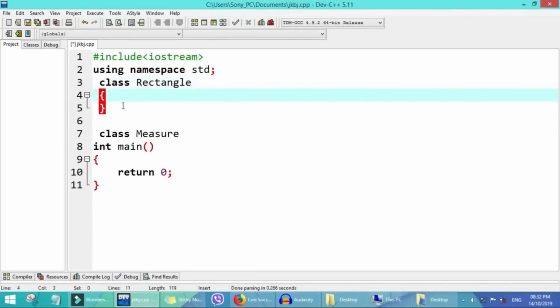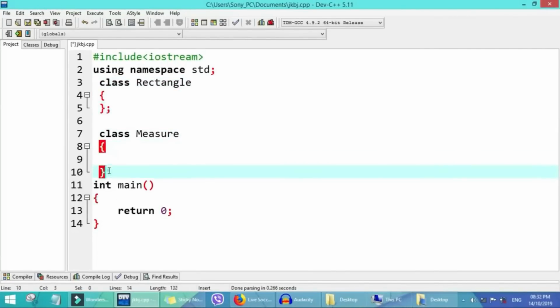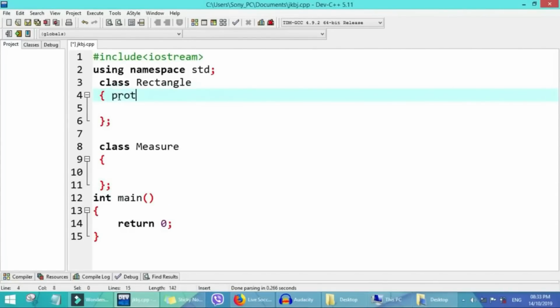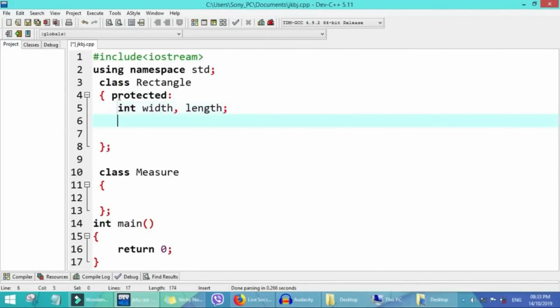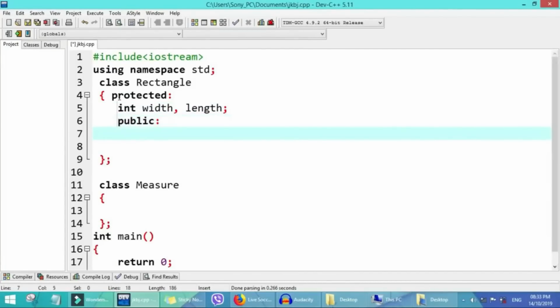So as usual we put our semicolon here because it is a class. The first one we still want to use is protected member data. So we collect two data, the common ones will be width and length. These width and length we will initialize with two functions. We'll call the first function void put width.